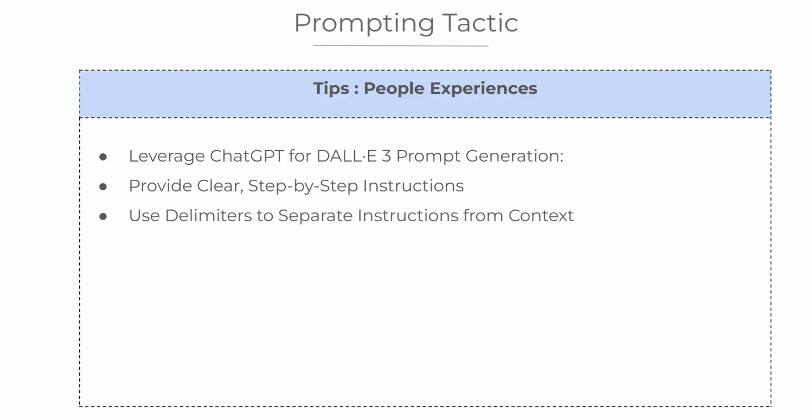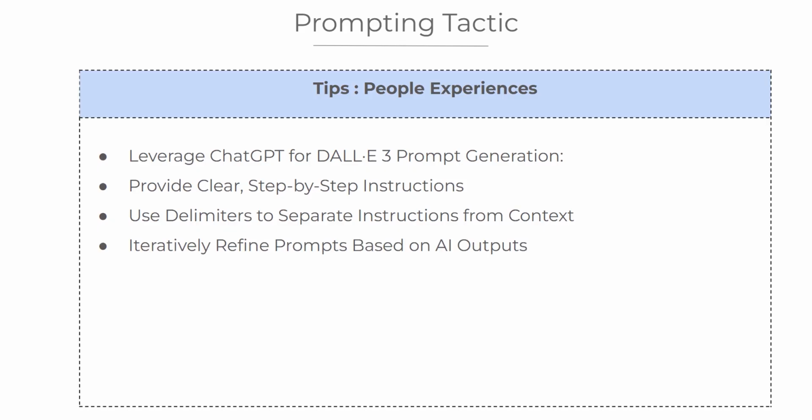Another thing that's working really well for many users is separating the main instructions from the extra information or context. People do this by using clear markers, like 3 hashtags or triple quotes. These delimiters help the AI understand which part is the actual task and which part is just background or an example. It makes the prompt cleaner and helps the model respond in a better way.